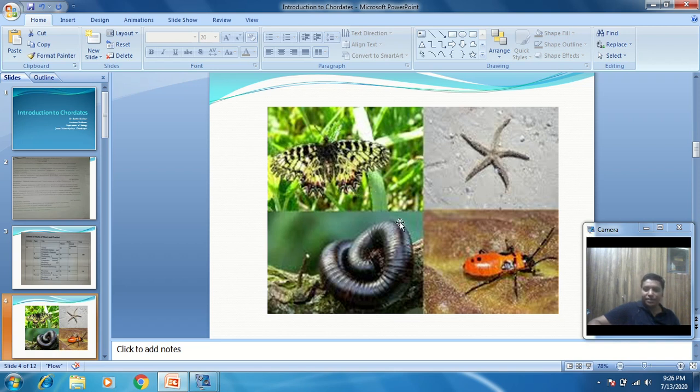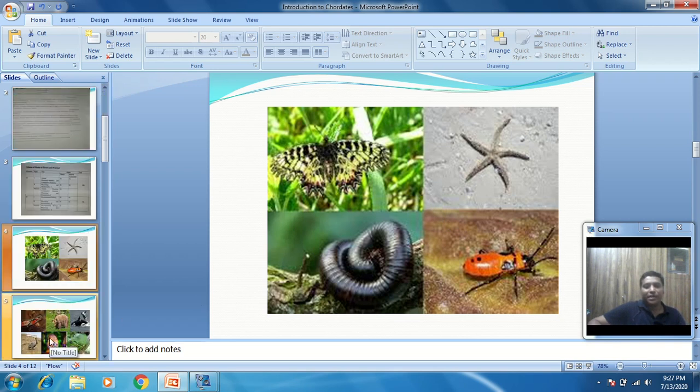Vertebral column is absent. The organisms which bear the vertebral column, where a nerve cord is present, notochord is present, vertebral column and pharyngeal gill slits are present, are called the chordates. Now what are the chordates?